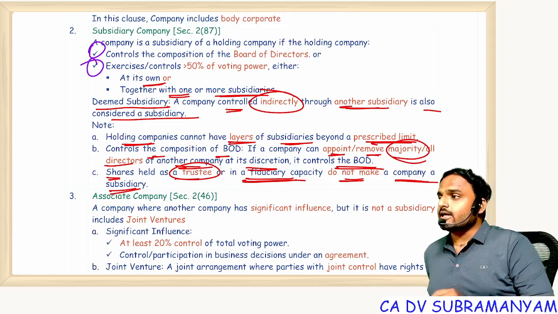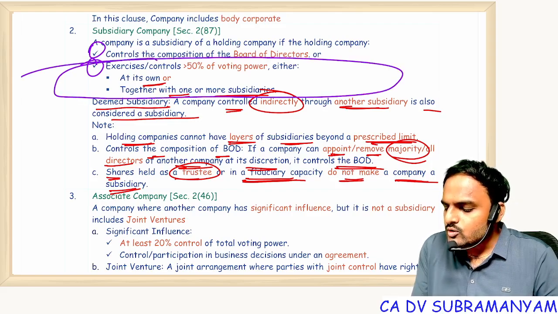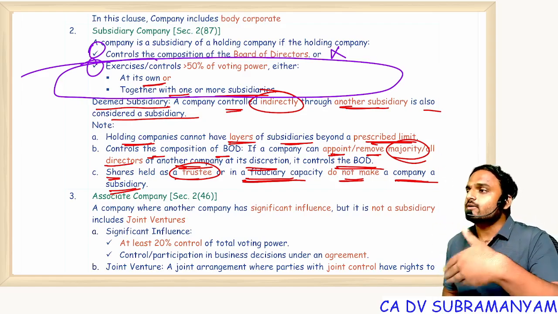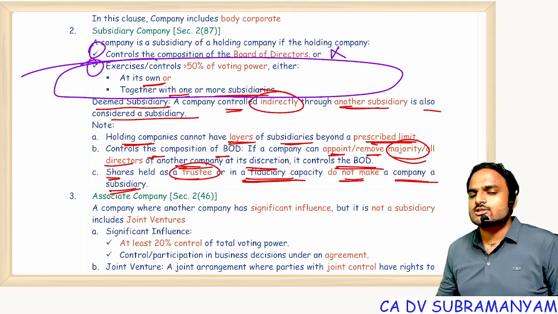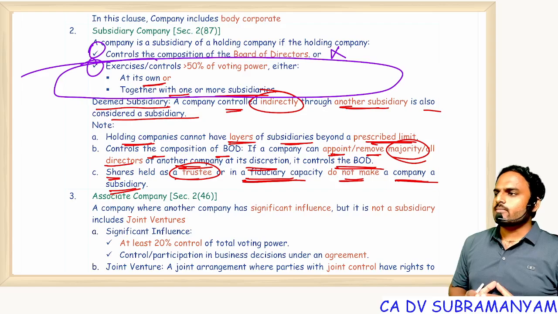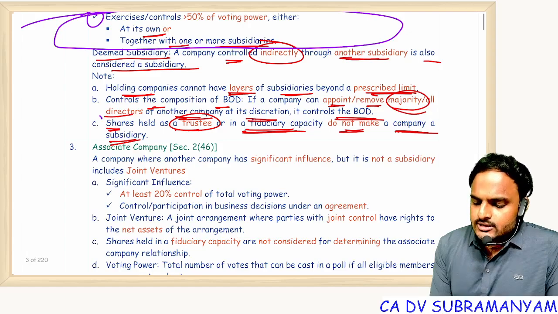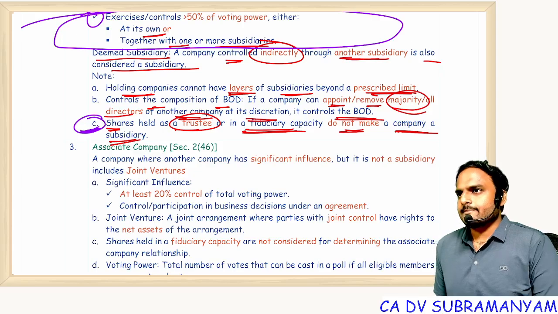But at the end of the day, consolidated financial statements are applicable only to these companies, not to this company. That means who is holding more than 50% of the paid up equity share capital, only those companies will prepare consolidated financial statements. All of you getting my point? Can I proceed? So in this concept, this point can be tested. C point can be tested.